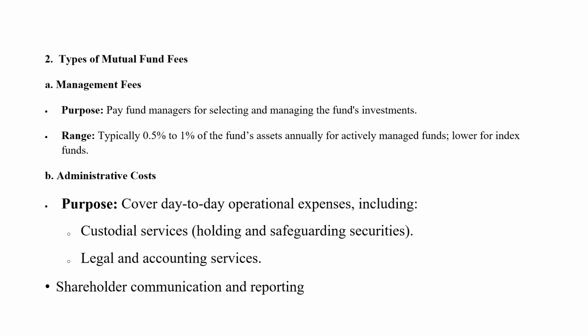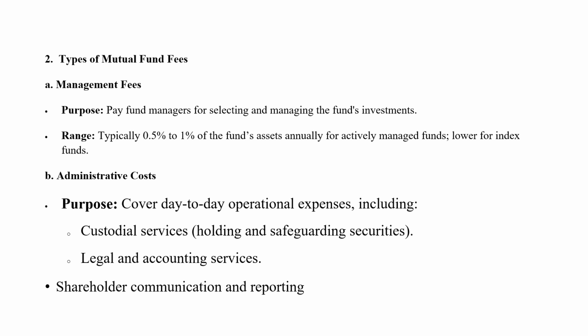And next you have the types of mutual fund fees. First I said the first fee is the expense ratio. The second one is management fees. Management fees are for paying the fund manager for selecting and managing fund investments. The range is typically 0.5% to 1% of fund assets annually for actively managed funds, lower for index funds, right?